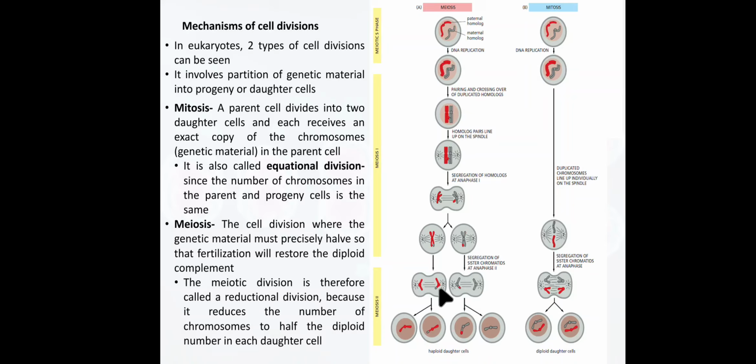Therefore, it is also called equational division since the number of chromosomes in parent and progeny cells is the same. Meiosis is the cell division where the genetic material must be precisely half so that fertilization will restore the diploid complement. So it is also known as reductional division, where it reduces the number of chromosomes to half the diploid number in each daughter cell.